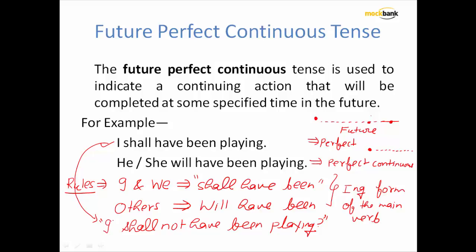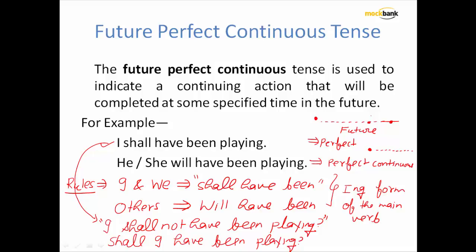And if I'm going to make the interrogative of it, this is going to be a pretty simple rule. What I'm going to do is I will be writing shall and then the subject and then have been playing, so forth and so on.